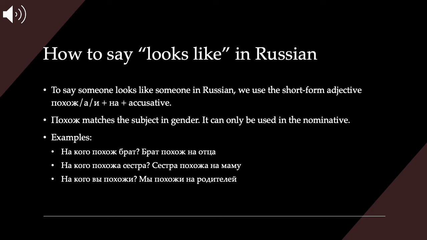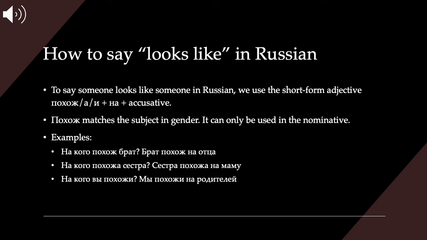And remember, in Russian, you don't have to use the possessive pronouns when talking about your own family members. It's assumed that they are your family members unless you specify otherwise. Or we could say, на кого похожа сестра? Whom does your sister look like? Сестра похожа на маму. My sister looks like our mother. На кого вы похожи? Whom do you look like? Мы похожи на родителей. We look like our parents.